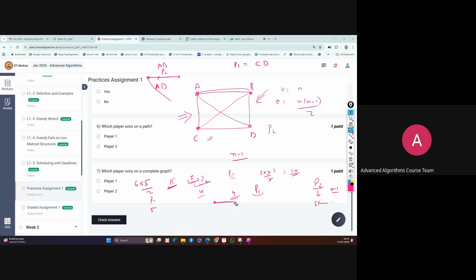If P2, by any chance, does not take the path, for example in this example, P2 by mistake chooses BC. Why would P2 take an edge that is making a cycle?